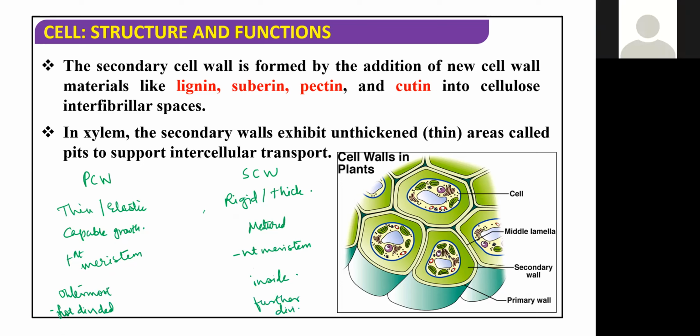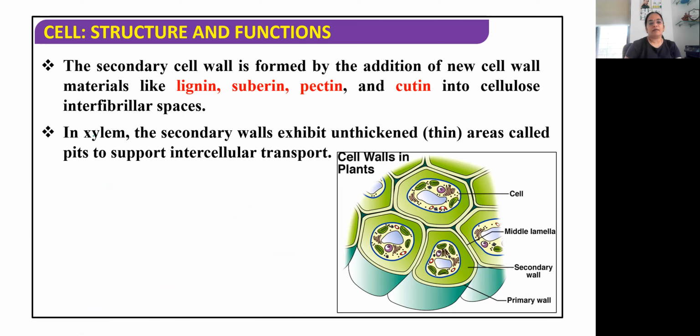Now there is a tertiary cell wall as well. We discussed that there is a tertiary cell wall, but it is present only in what? Did you write this? The primary cell wall and secondary cell wall are made up of cellulose, hemicellulose, pectin, and along with this lignin, suberin, pectin and cutin.